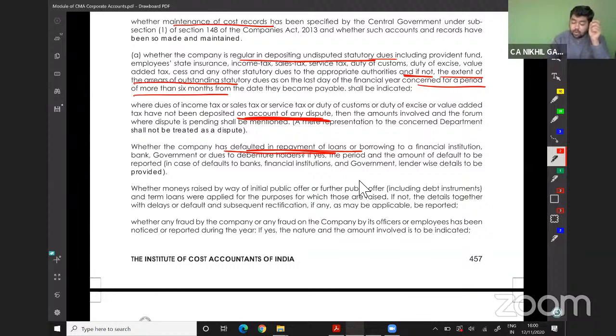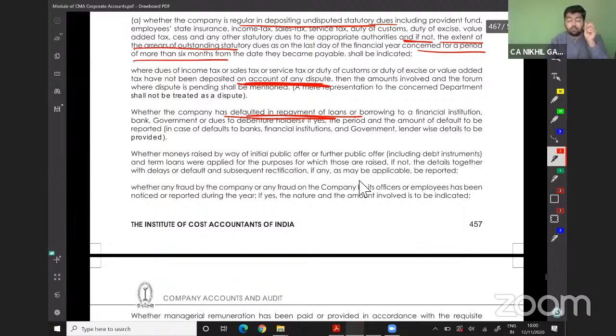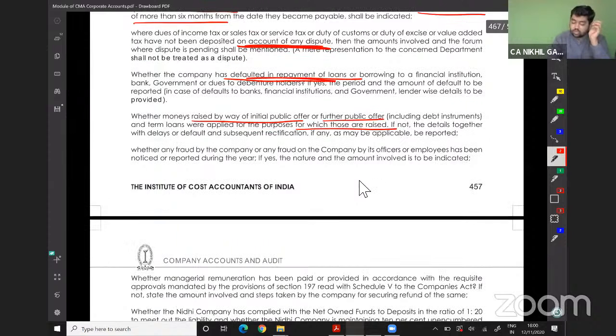Whether the amount raised by the initial public offer or the further public offer, and the terms of the loan for which they are raised, is used for that particular purpose only. Whether any fraud by the company or on the company is being disclosed, and the nature of the fraud and the amount, and so on.